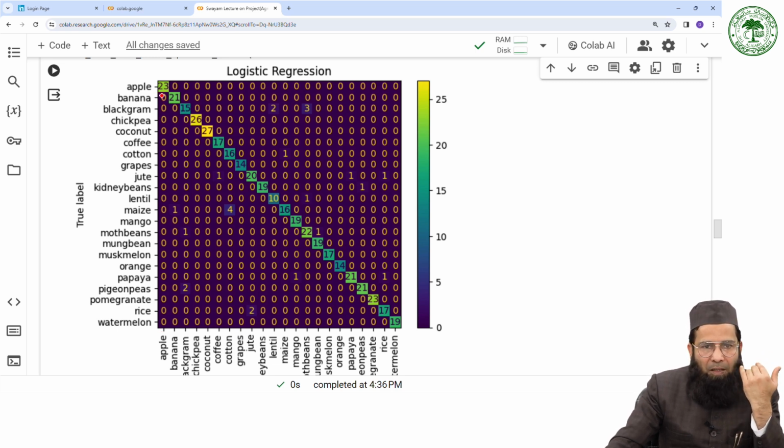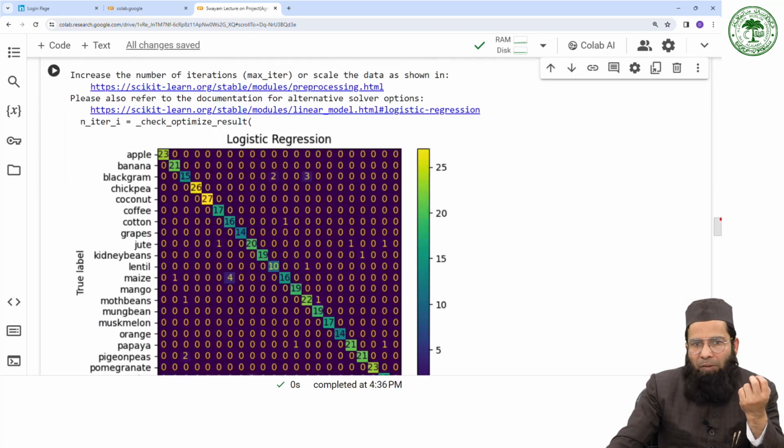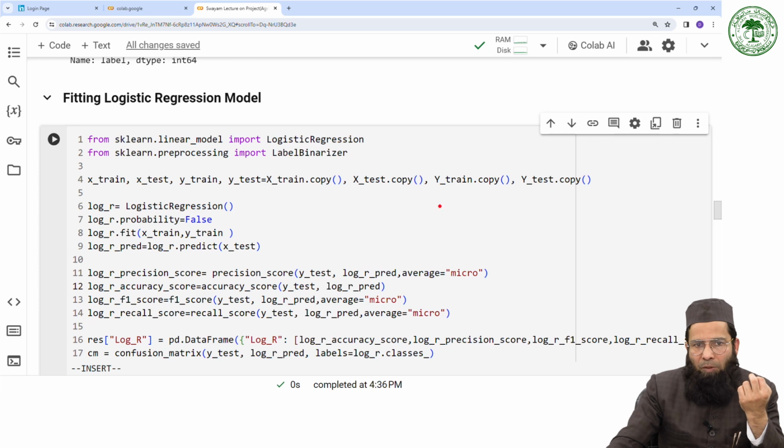And this one is the falsely predicted positive, false positive, and these are false negatives. The upper one is the false negative, which is again 0. In this way, you can calculate the true positive, true negative, false positive and false negative for each and every class, right? Now, I am trying to execute all the models here.